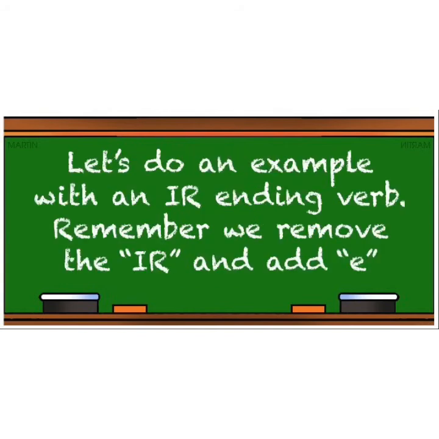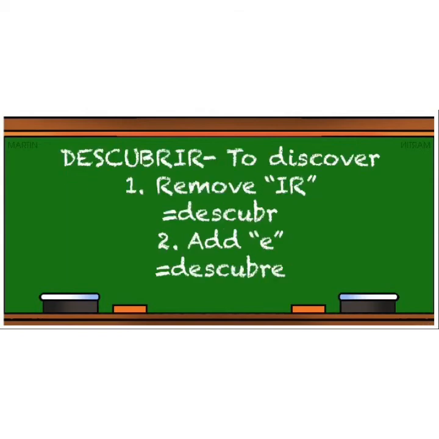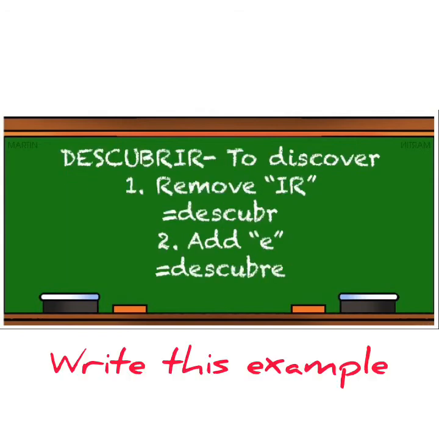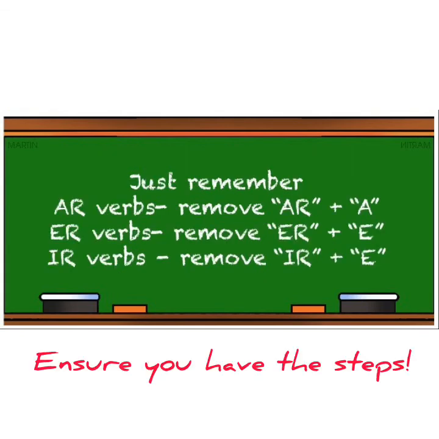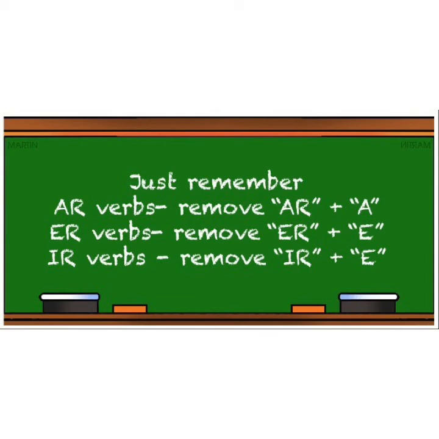Now let us do an example with an IR ending verb. We're going to remove the IR and then we're going to add an E. The IR ending verb descubrir means to discover. So when we remove the IR, we get descubr, then we add an E and we get descubre. So just keep these steps in mind for the third person singular conjugation of verbs.